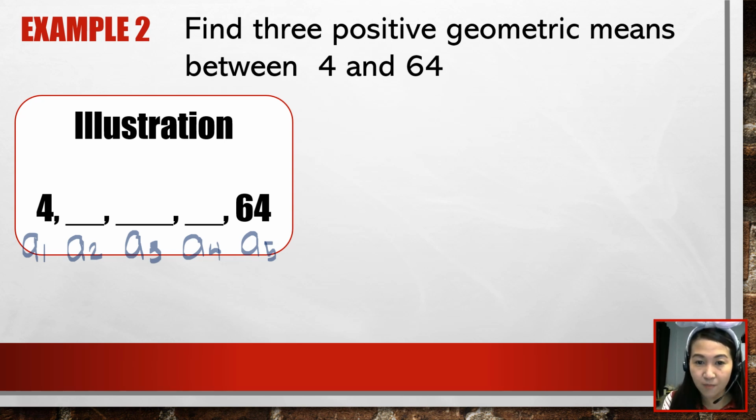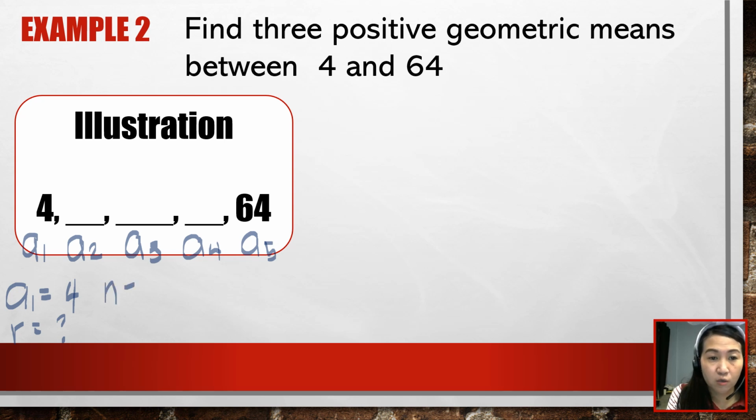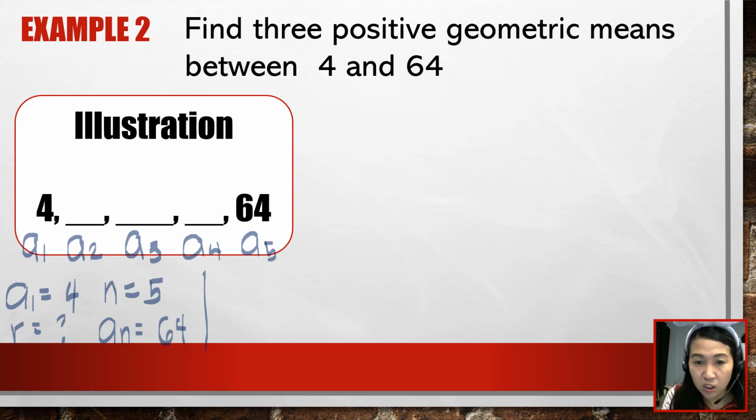Okay, so let's solve now for the common ratio. We have learned already. So let's identify the given. Our a's of 1 is 4. Our common ratio is unknown. Our n, or the number of terms that we're talking about, is 5. And the a's of n, or the last term, is 64. Okay, this is step number 1 in solving for the common ratio. Then step number 2, we just need to substitute our given to the formula.